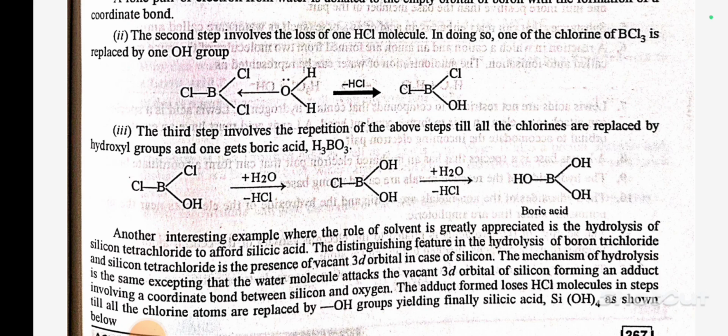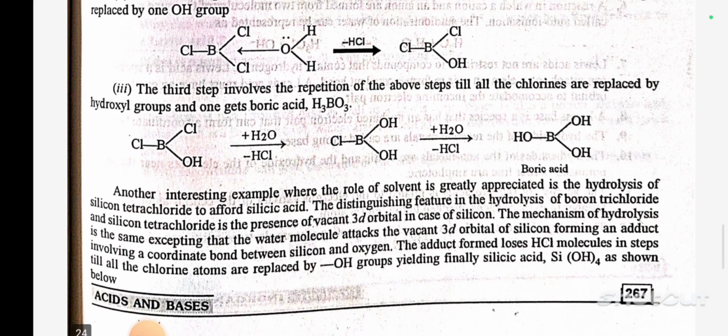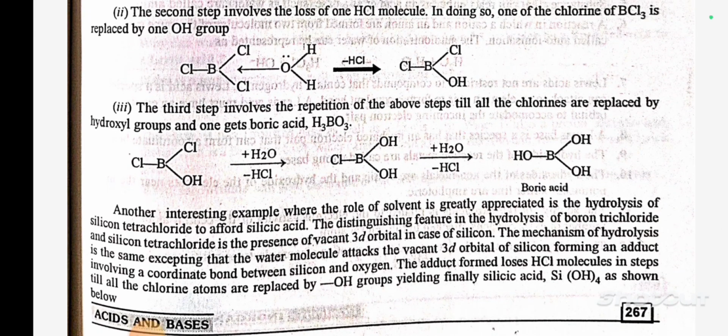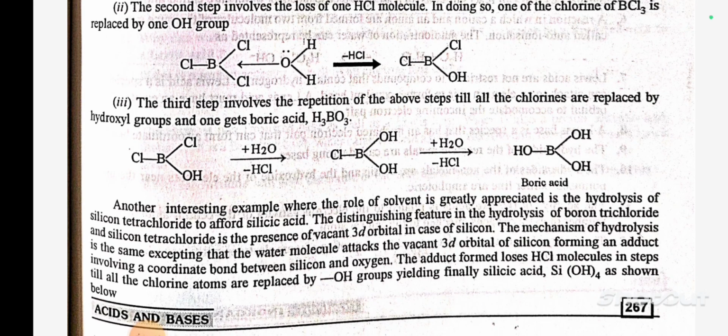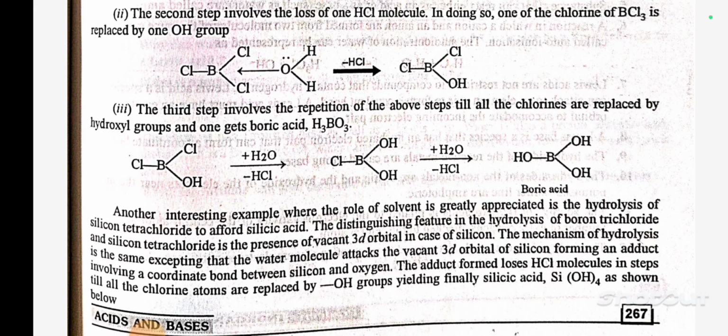In doing so, one of the chlorines of BCl3 is replaced by one OH group. Number 3. The third step involves the repetition of the above step till all the chlorines are replaced by hydroxyl groups and one gets boric acid, H3BO3. Another interesting example where the role of solvent is greatly appreciated is the hydrolysis of silicon tetrachloride to afford silicic acid. The distinguishing feature in the hydrolysis of boron trichloride and silicon tetrachloride is the presence of vacant 3d orbitals in the case of silicon.